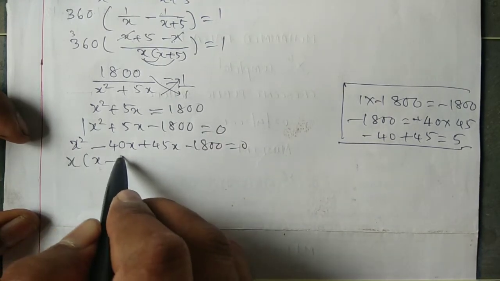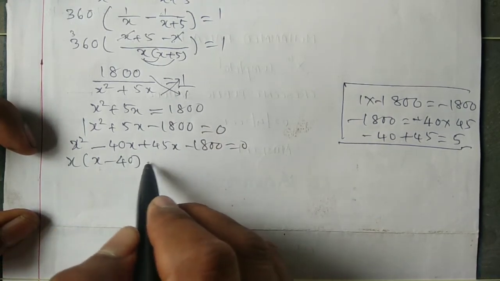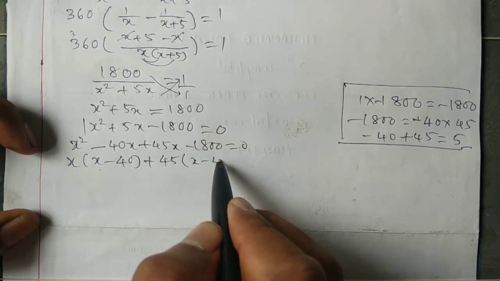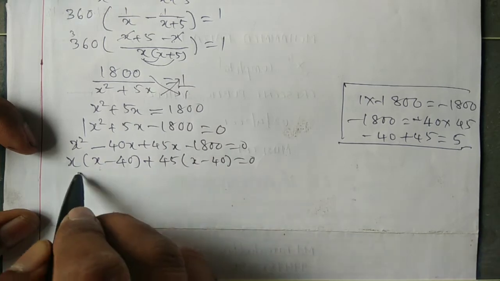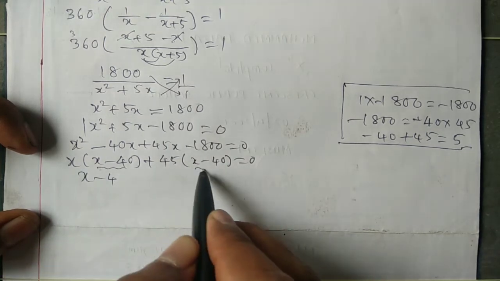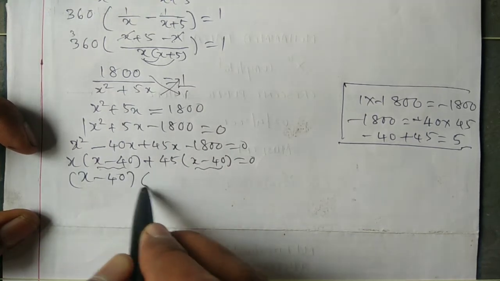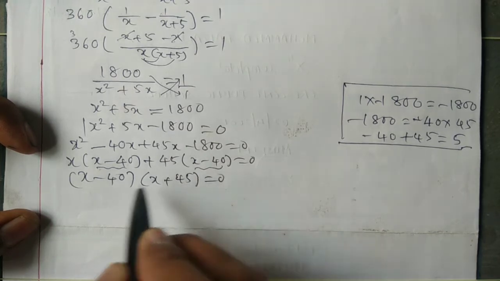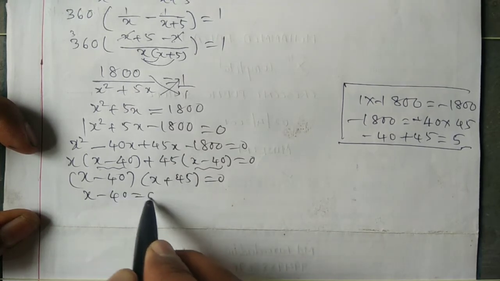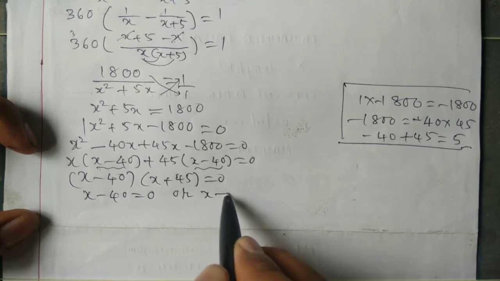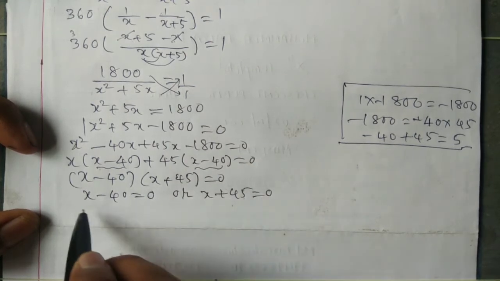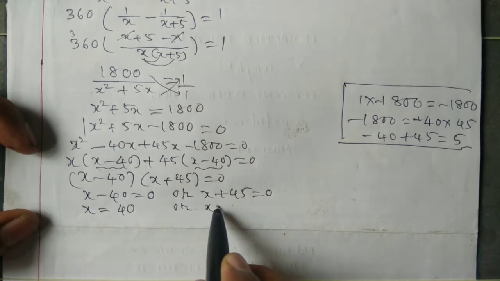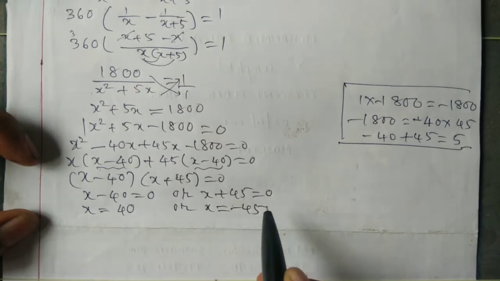X is common, x minus 40, plus 45 is common, x minus 40 is equal to 0. So x minus 40 into x plus 45 is equal to 0. X is equal to 40 or x is equal to minus 45.